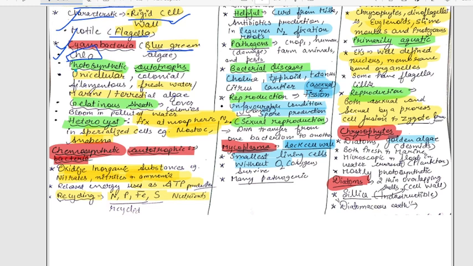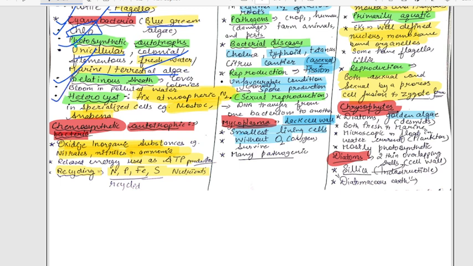Okay. They are photosynthetic, autotrophic, unicellular, single cell, colonial. They live in groups. Freshwater, marine, terrestrial, it can be anything. Okay. Next is the gelatinous sheath. Their colonies are covered by a jelly-like gelatinous sheath. Heterocyst is a very important character found in cyanobacteria. They are special. Why are they special? Because they help in nitrogen fixation.